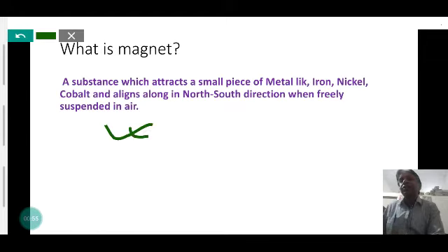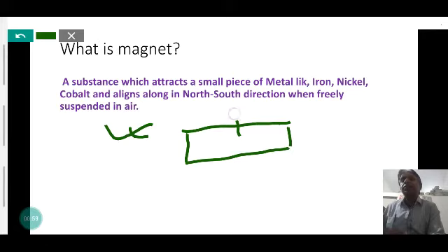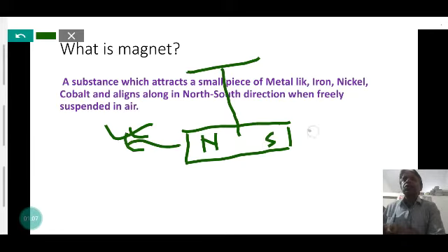When a magnet is suspended in air, like tying it with a thread, it always aligns in the geographical north and south direction. It also has the property to attract iron filings, iron nails, clips, the magnetic substances.